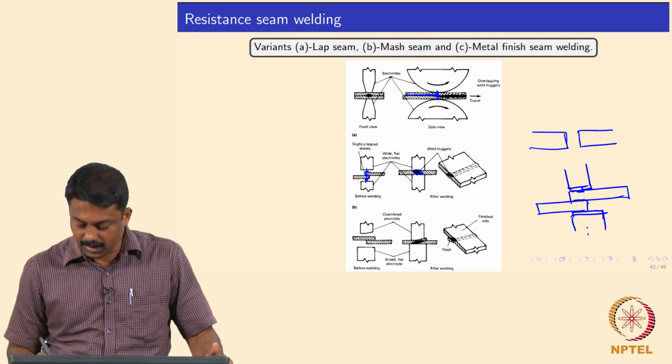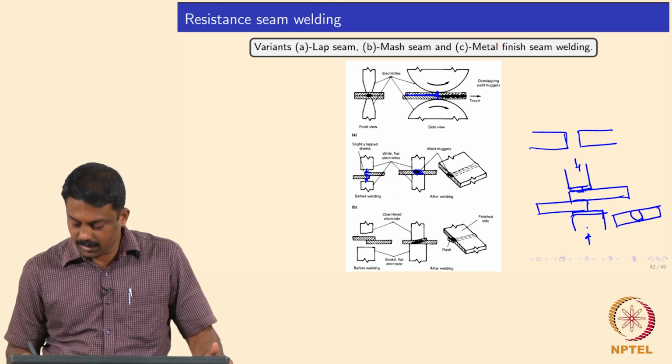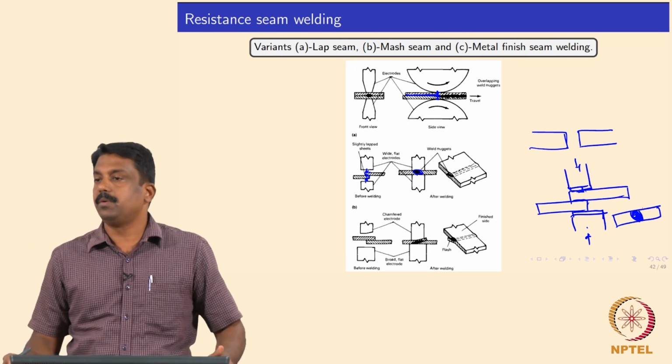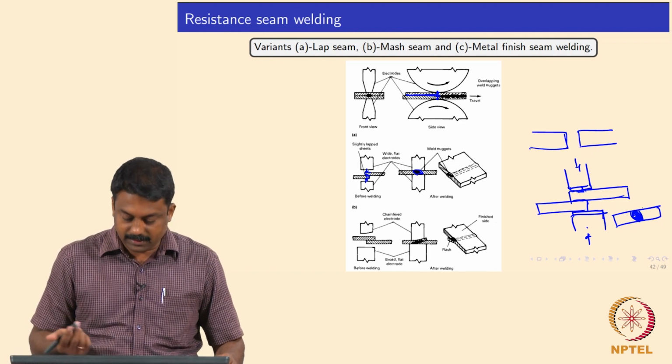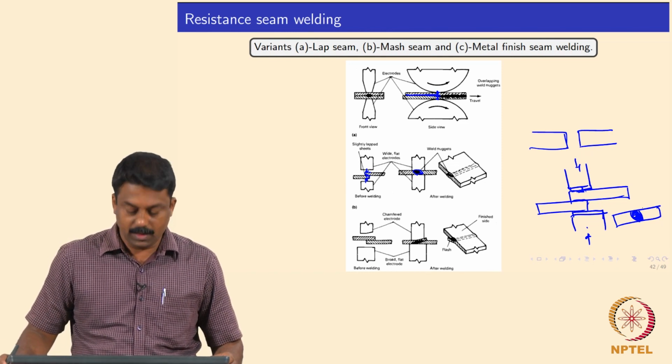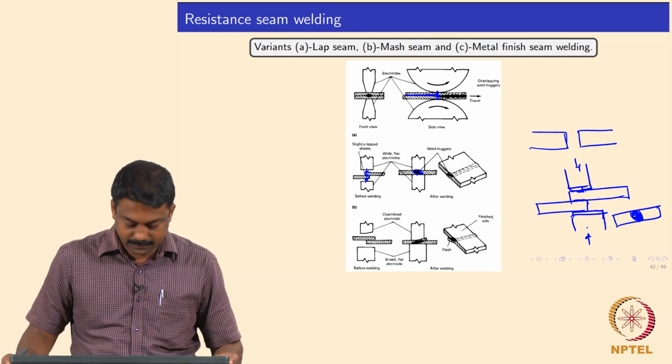Okay, and then you apply a mashing load in such a way that these two become one with a weld in between. Okay. So, this is similar to what you do in a butt weld configuration, right, and this is known as mash seam welding, right, and you may also have finish welding.